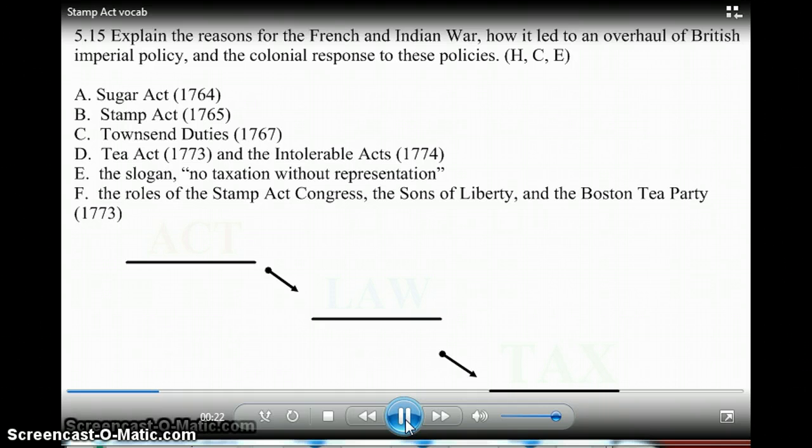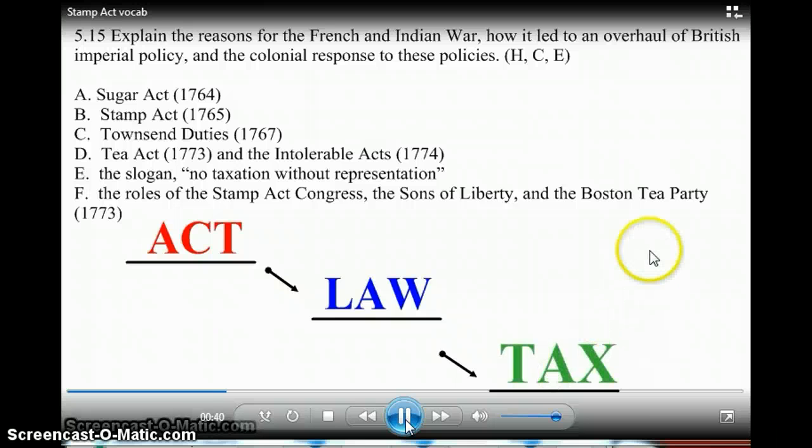Tonight you'll be watching an extra video on the Stamp Act and the Quartering Act, but you'll notice some other names in here, including this thing that says towns and duties. Duties, just another word for tax, okay? You should know by now that an act was a law, and that these were often some form of tax, and that these things made the colonists very unhappy. Tonight you're going to make 4 vocabulary cards, and I included pictures this time.